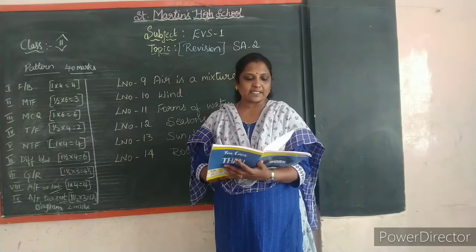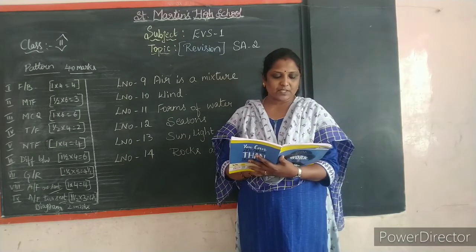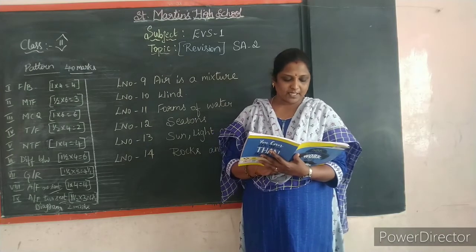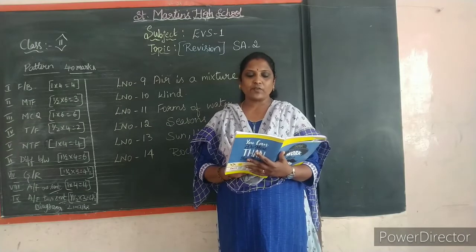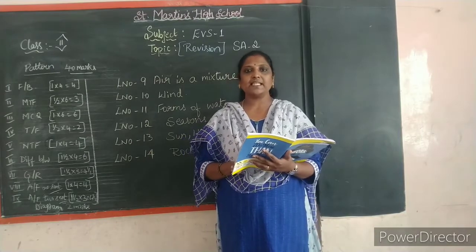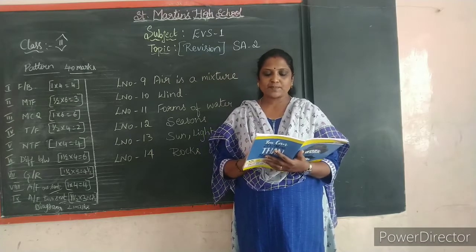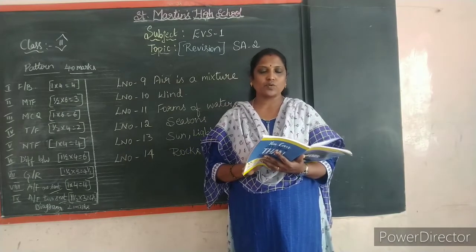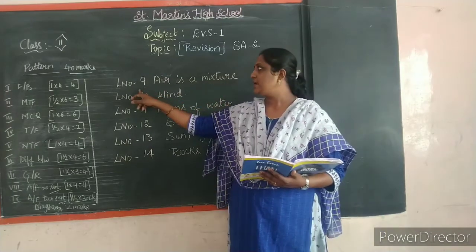And you have fill in the blanks in this lesson, children. The heat changes the water into gas called water vapor. When the wind blows, it carries dust particles with it, and breathing impure air is not good for the health. Germs make us sick, and plants clean the air. Factories release smoke, and dust particles mix with the air. Air is all around us. So we have learned about air is a mixture in chapter 9.